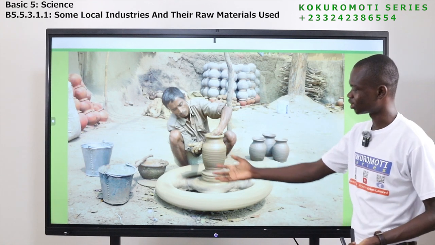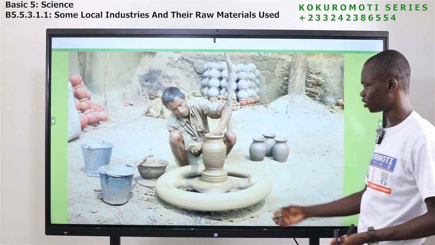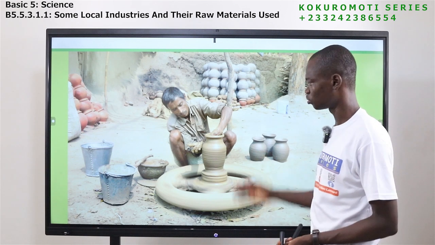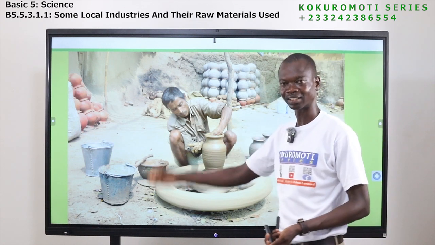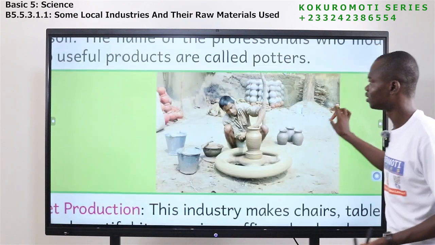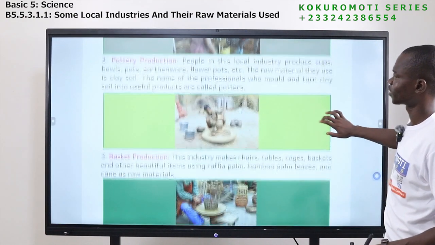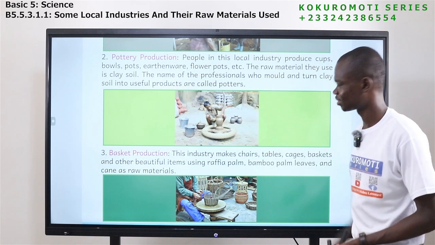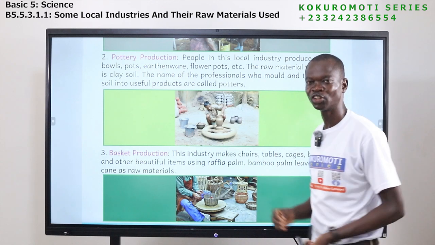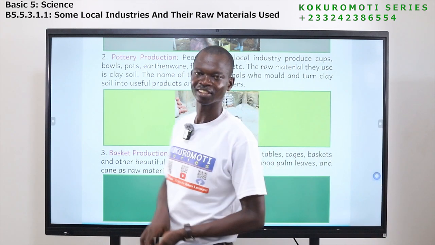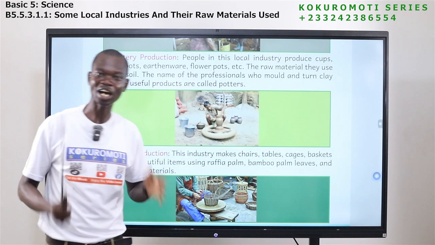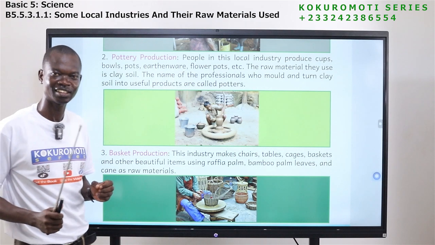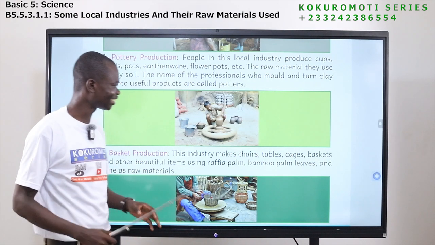The raw material he's using is what? Clay. Clay soil. He's using clay soil to make the pots. Not only pots; we use clay to mold other things like cups, earthenware, and a whole lot. Okay. So if your mother or your father is also in this business, when you grow, polish the business. There is money in every business. It depends on how you package it, how you make it. If it is quality and well packaged, people buy.